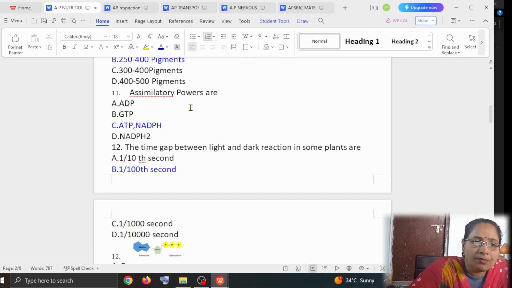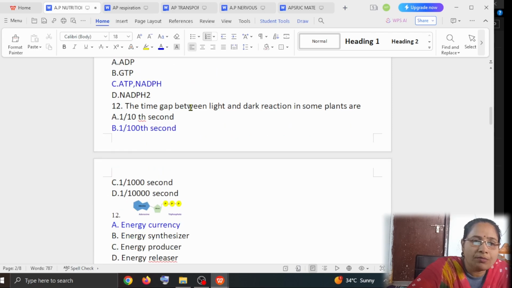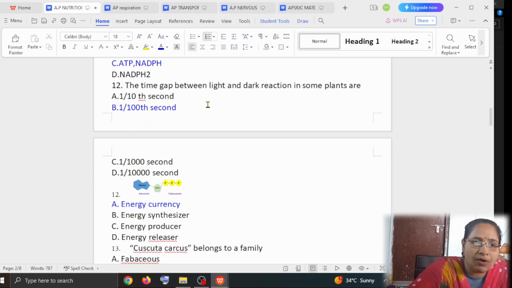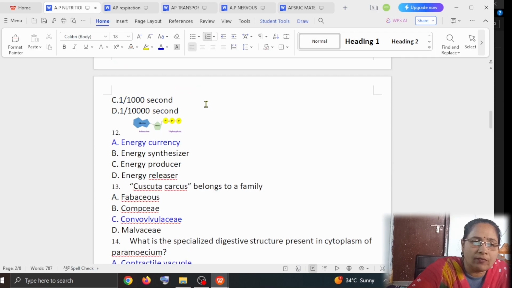Option A ADP, option B GTP, option C ATP and NADPH, option D NADPH2. The answer is ATP and NADPH. Next is the time gap between the light and the dark reaction in some plants. Option A 1/10 second, option B is 1/100th second, option C is 1/1000 second, option D is 1/10,000 second. The answer is 1/100th second.